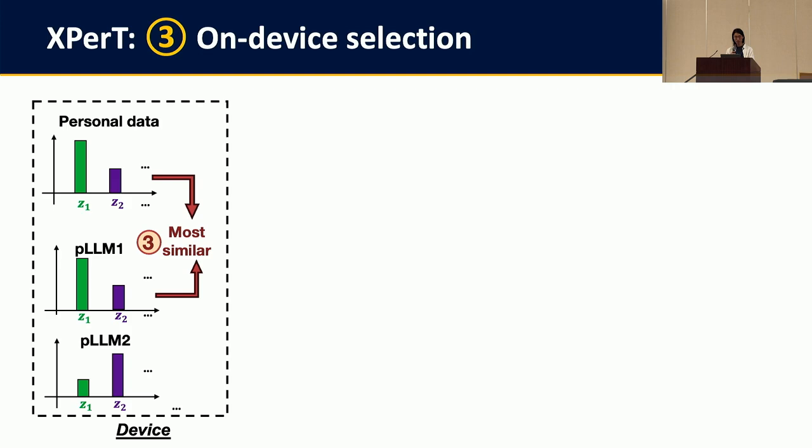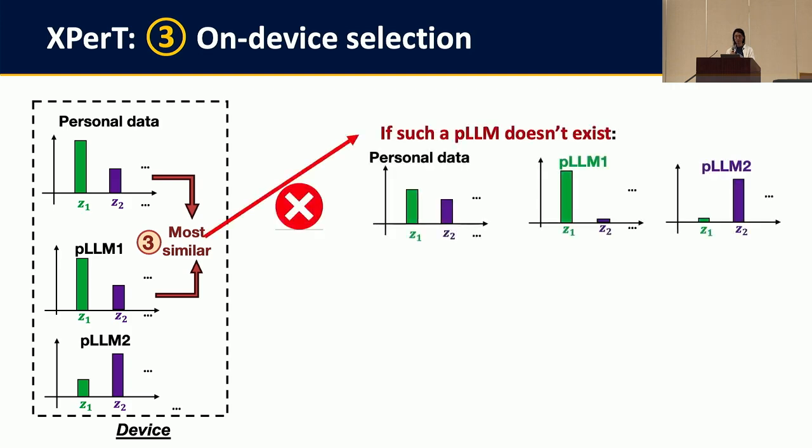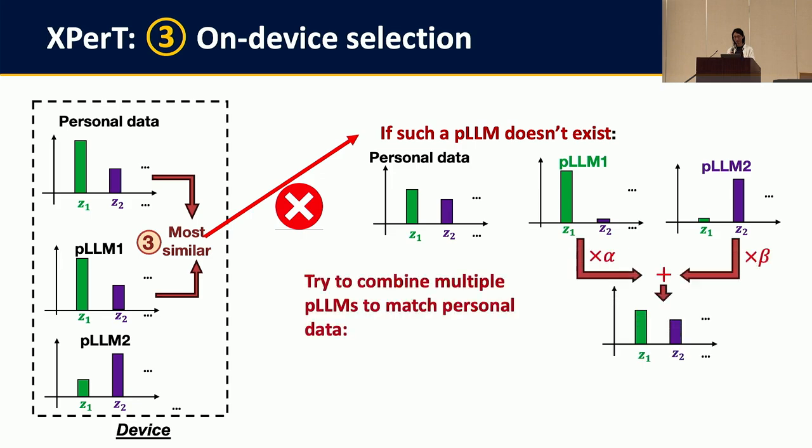In some scenarios, even the best matching PLM is still largely misaligned with the personal data, as shown in the figure. So in this scenario, we will try to merge multiple models to better resemble the personal data. To do this, we first combine the explanations of multiple PLMs to get an explanation that is close to that of the personal data.